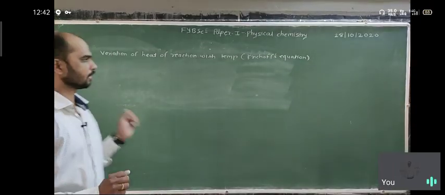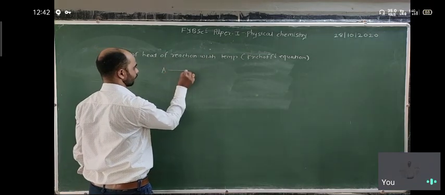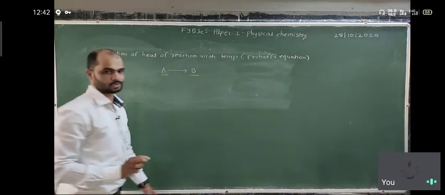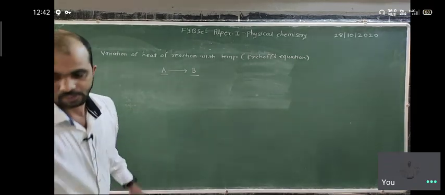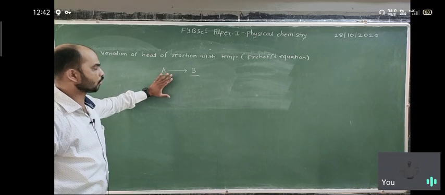So let us consider a simple reaction, where A converts into B. A is the reactant, B is the product. The heat of reaction is carried out at constant pressure.